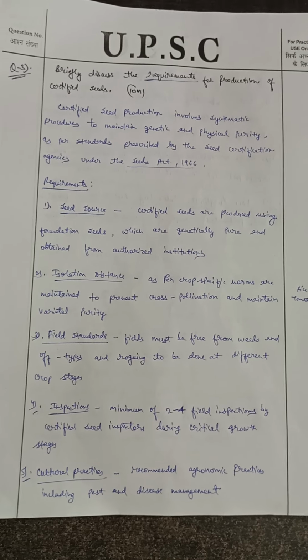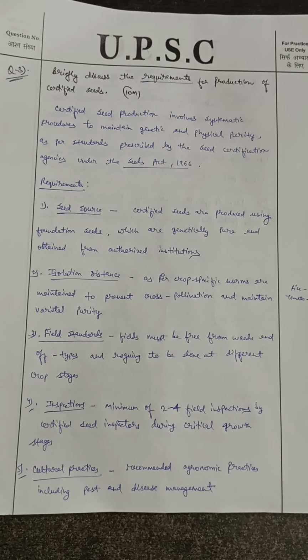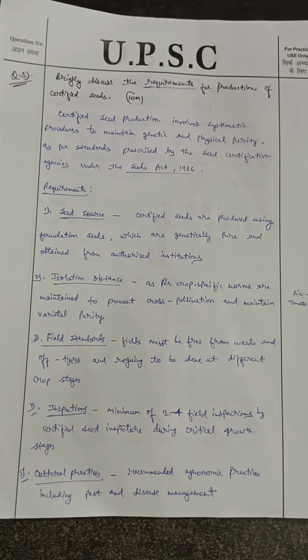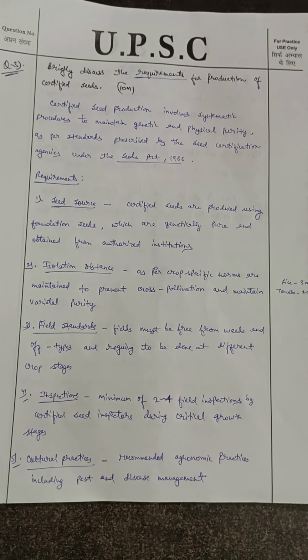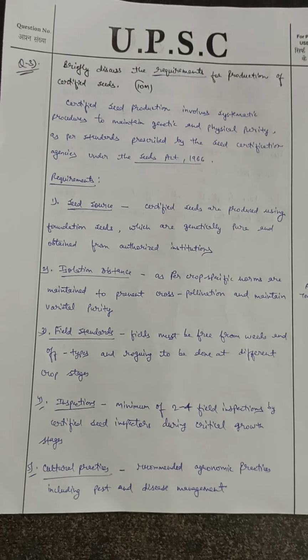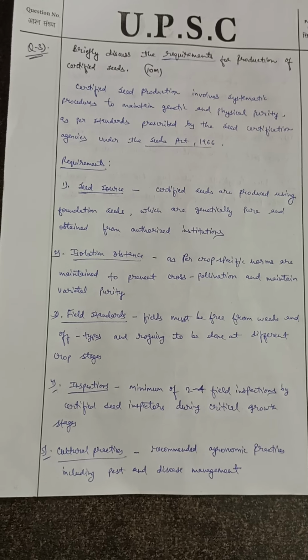Hello everyone, this is UPSC 2023 Agriculture Optional Paper 2 question. So the question is: briefly discuss the requirements for the production of certified seeds. It is a 10 marks question and you have to attempt it in the range of around 150 words.